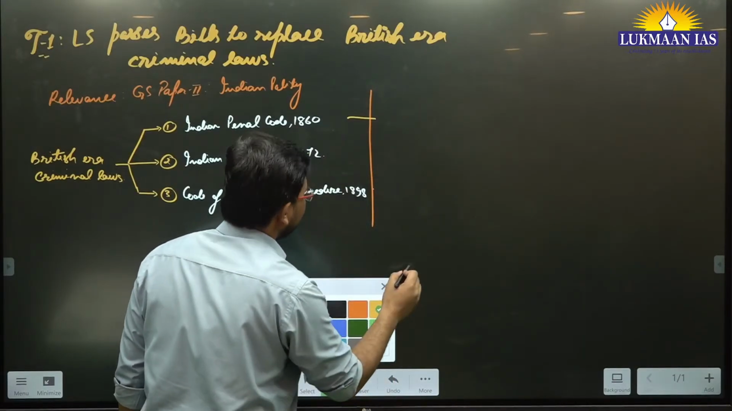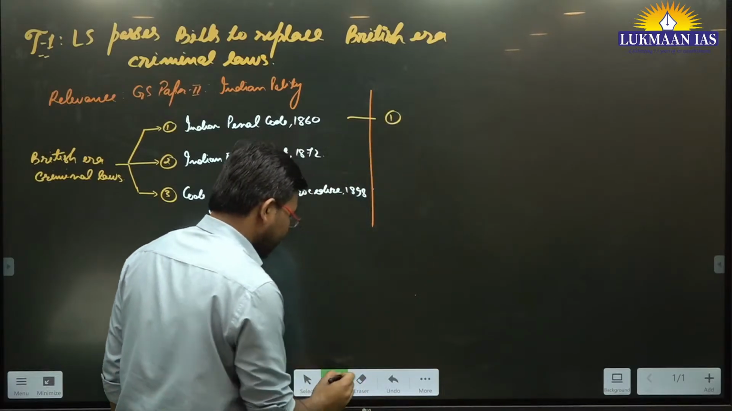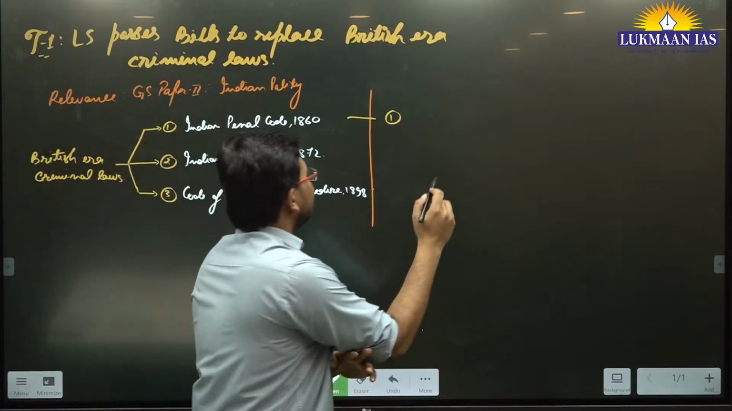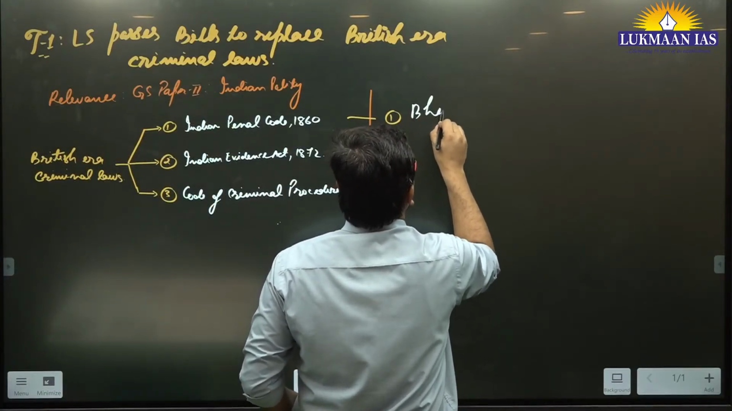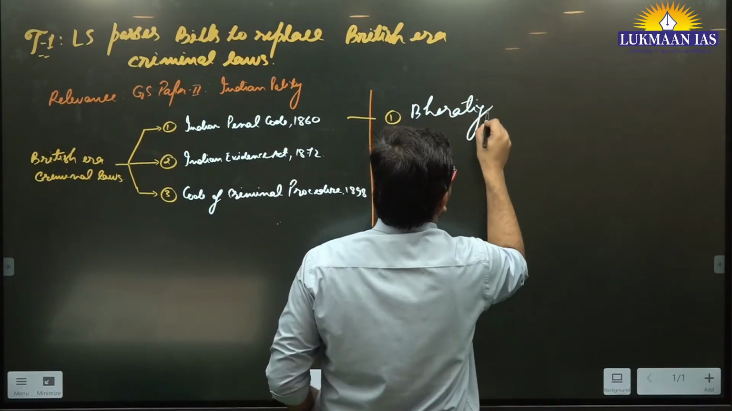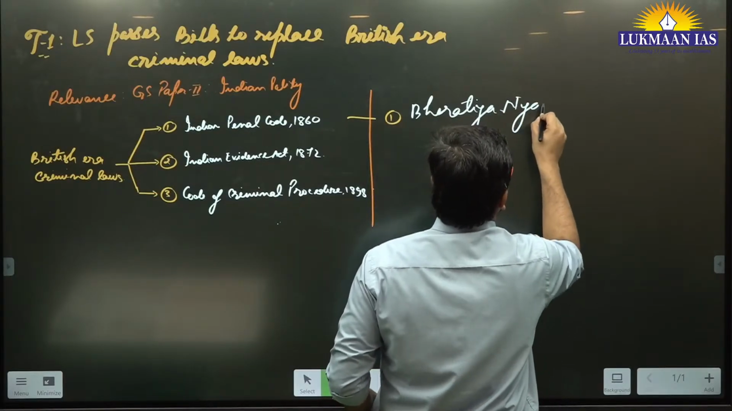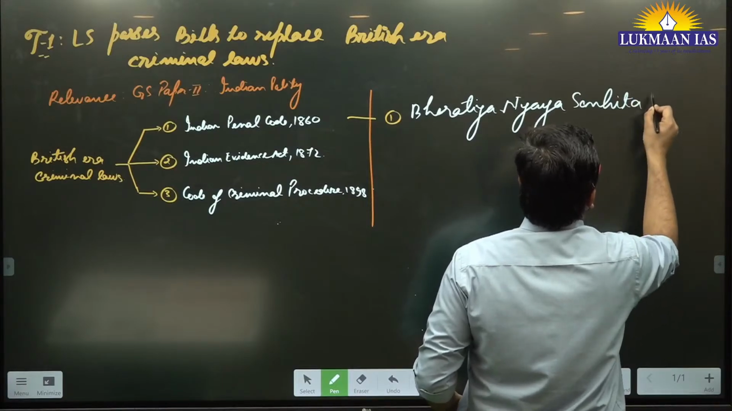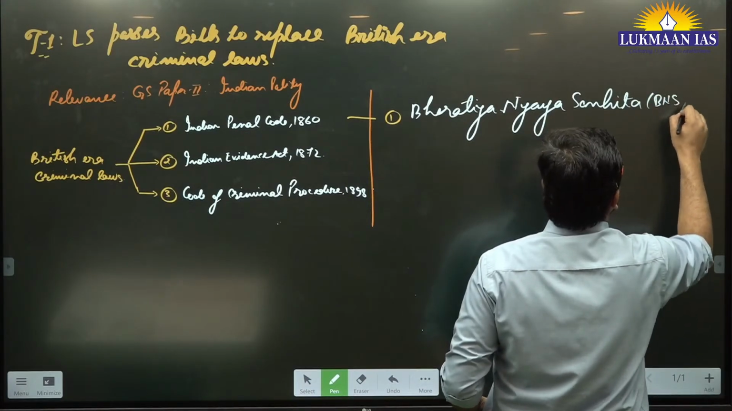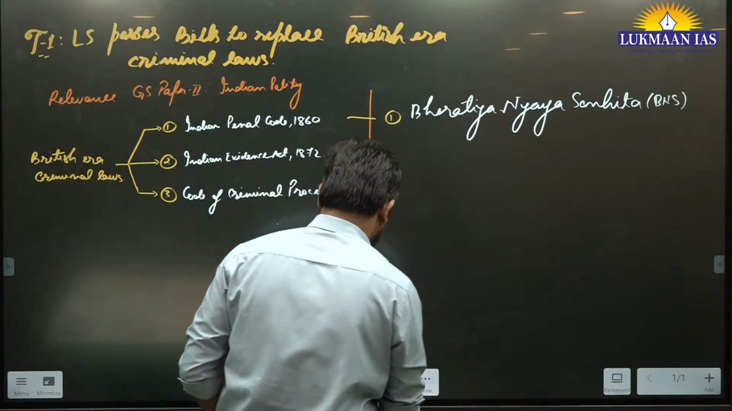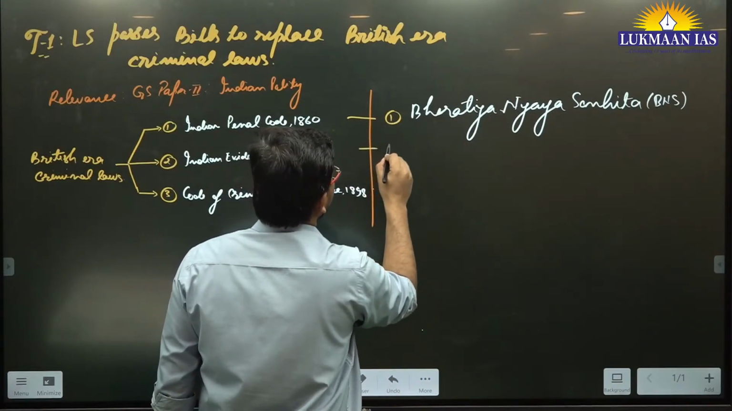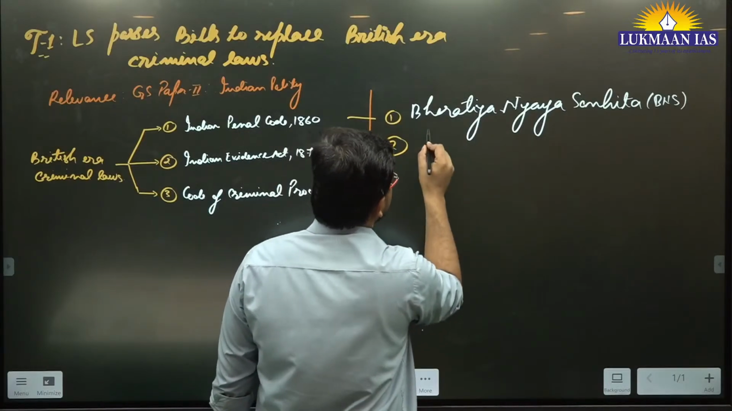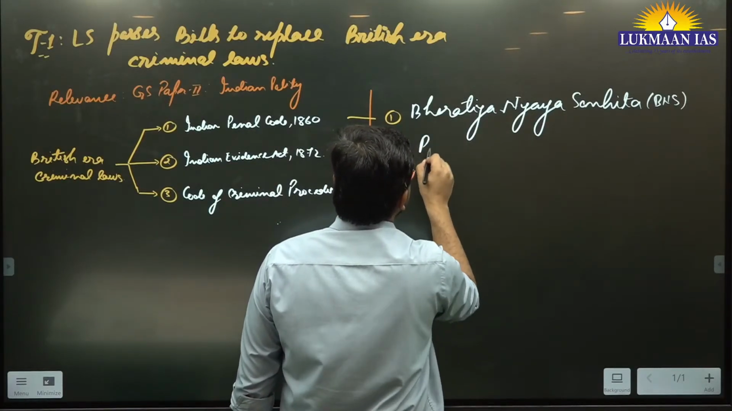Number one: to replace the Indian Penal Code, they are now coming up with the Bharatiya Nyaya Sanhita. In short, it is known as BNS, Bharatiya Nyaya Sanhita of 2023. Then they want to replace the Indian Evidence Act with a new bill, which is known as Bharatiya Sakshya.